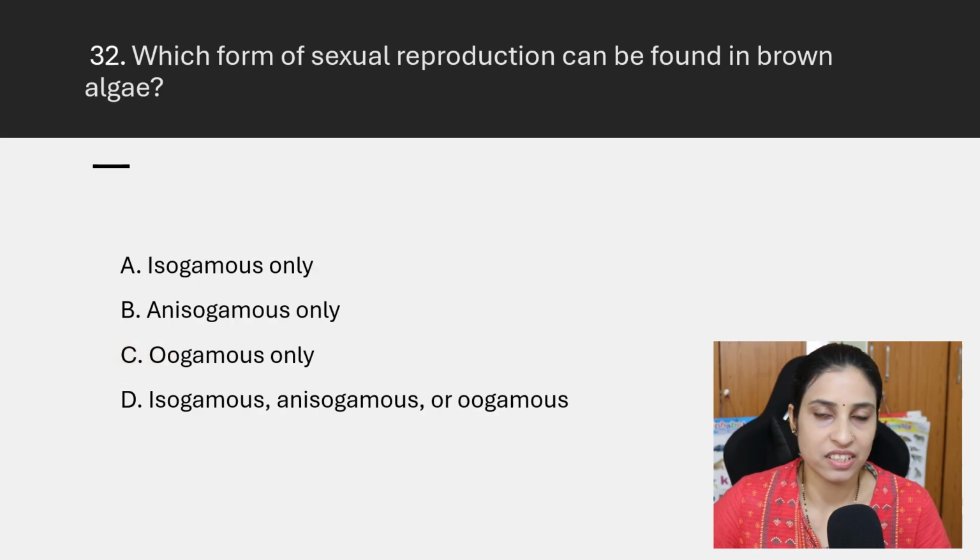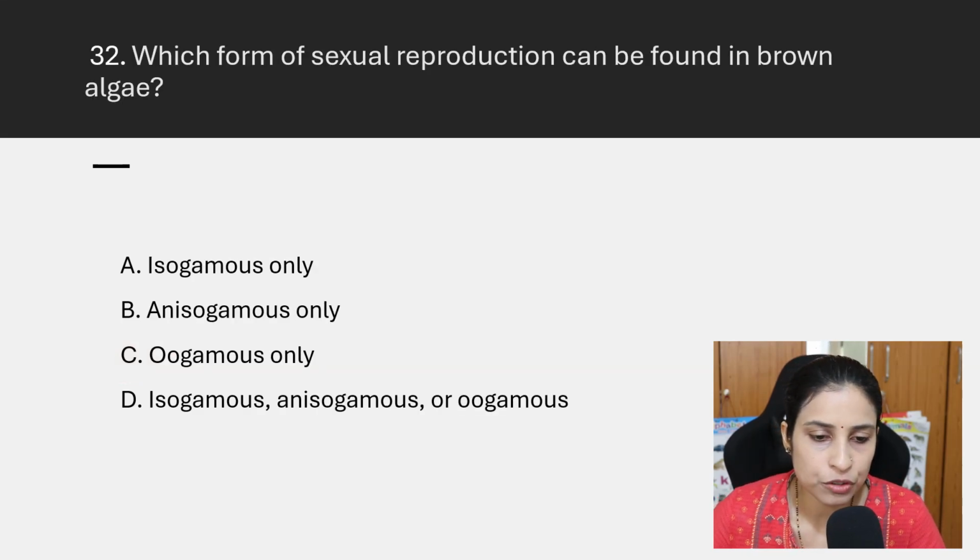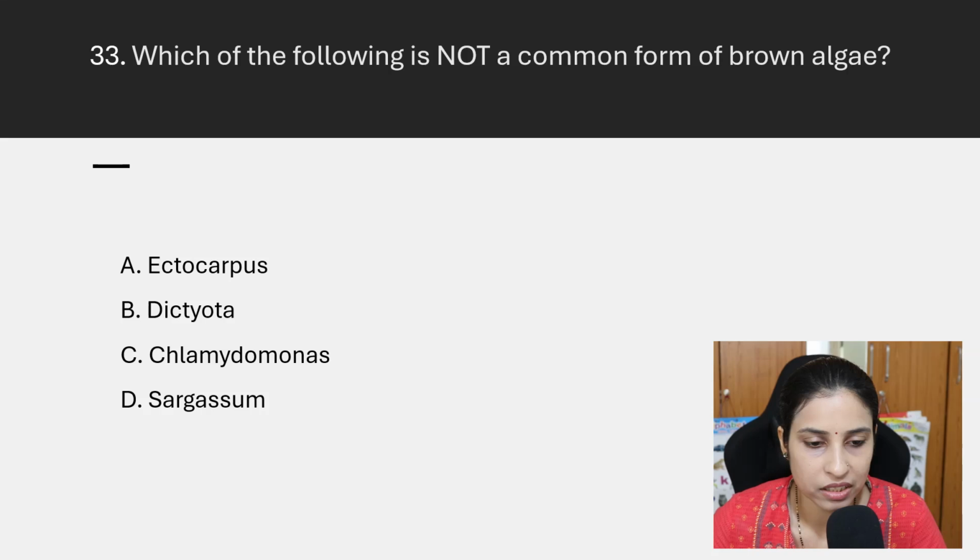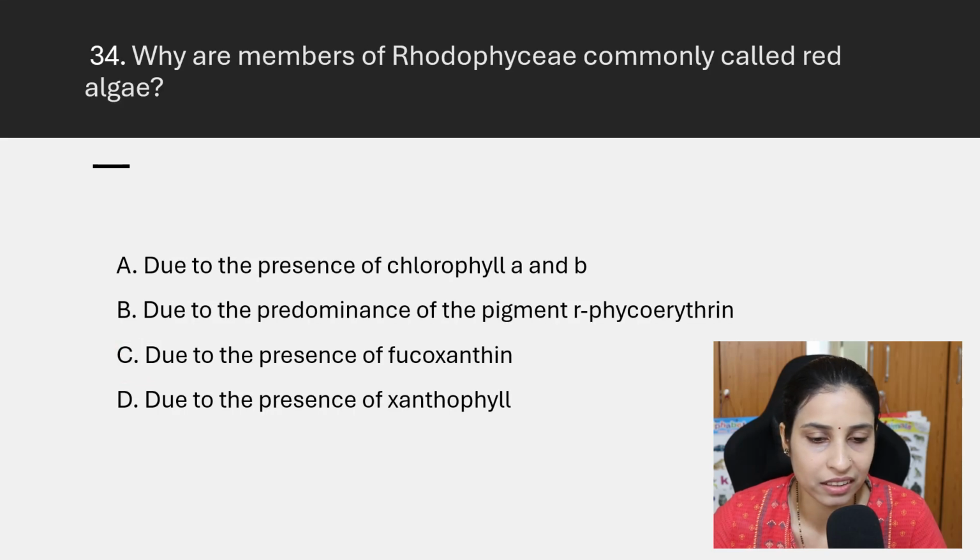Which form of sexual reproduction can be found in brown algae? That is isogamous, anisogamous or oogamous forms also observed in the brown algae. Then which of the following is not a common form of brown algae? The answer is Chlamydomonas, because Chlamydomonas is a green algae.